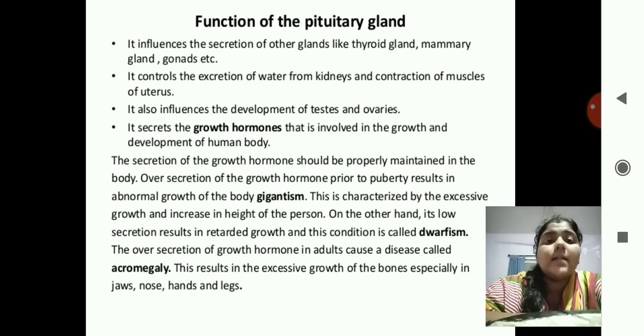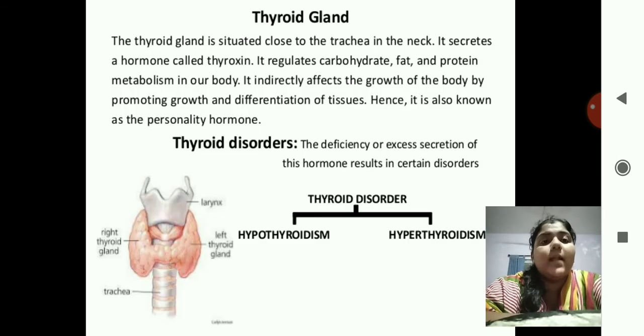On the other hand, if there is no growth at all, that is retarded growth, and this condition is known as dwarfism. An oversecretion of growth hormone in adults causes a disease called acromegaly, that is excessive growth of bones, such as the jaws, nose, hands and legs. That is known as acromegaly. No need to go into detail, just remember the growth hormone is related to the pituitary gland.